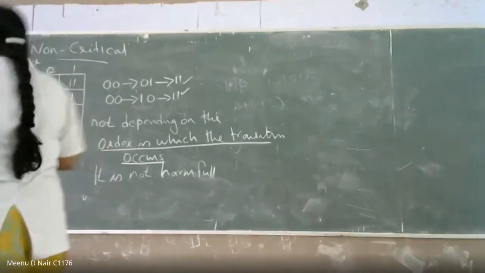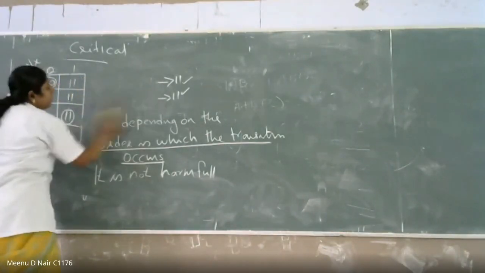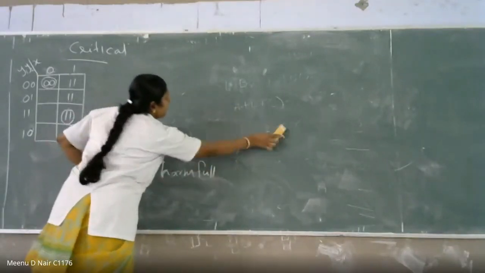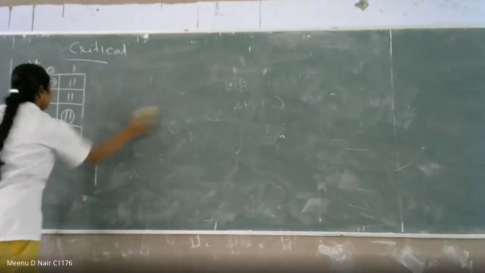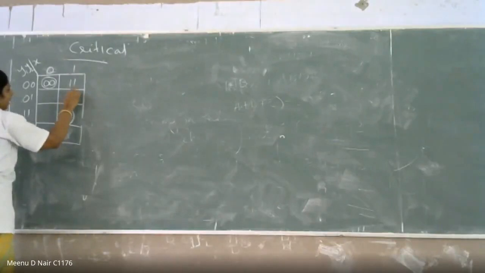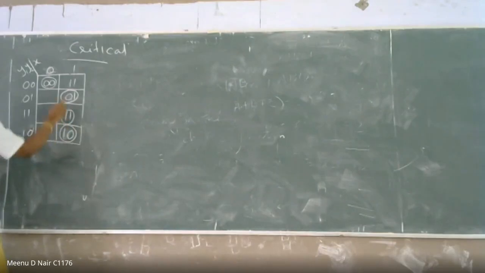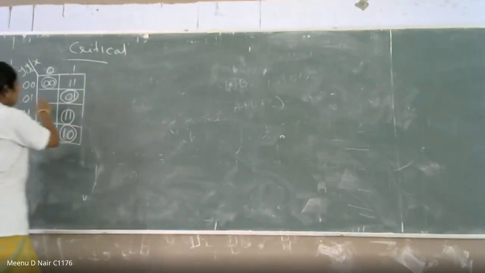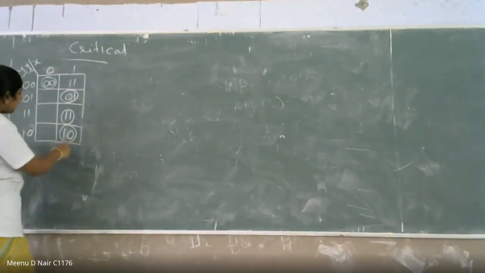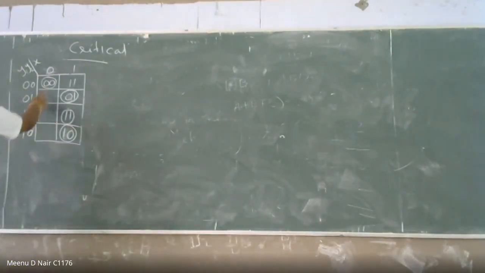Okay. Yes, ma'am. So next one is critical races. The second one is critical races. Okay, but the difference here is, this is 0 1 and this is 1 0. So these are all stable states. 0 1 is a stable state corresponding to state variable 0 1, and 1 0 is a stable state corresponding to state variable 1 0. 0 0 is corresponding to 0 0.